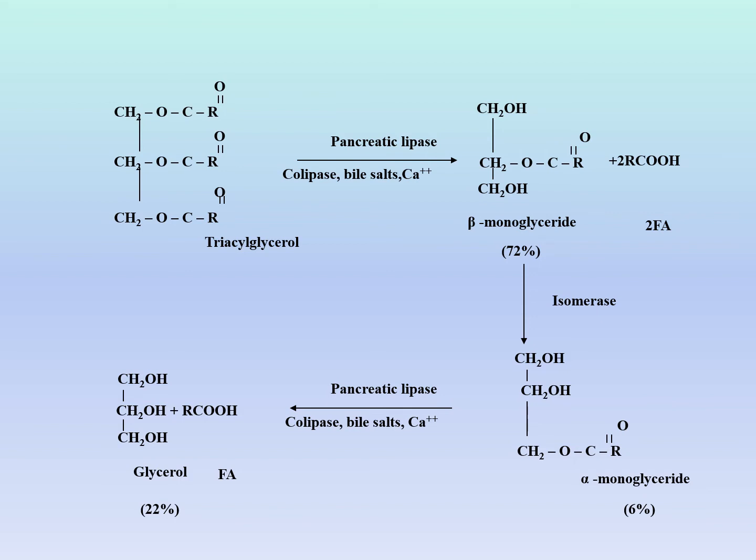Isomerase enzyme is an enzyme which changes the position. So it changes the position of fatty acids from beta to alpha, and the compound resulted is called alpha monoglyceride. This is acted upon by pancreatic lipase, releasing one fatty acid and remaining glycerol.